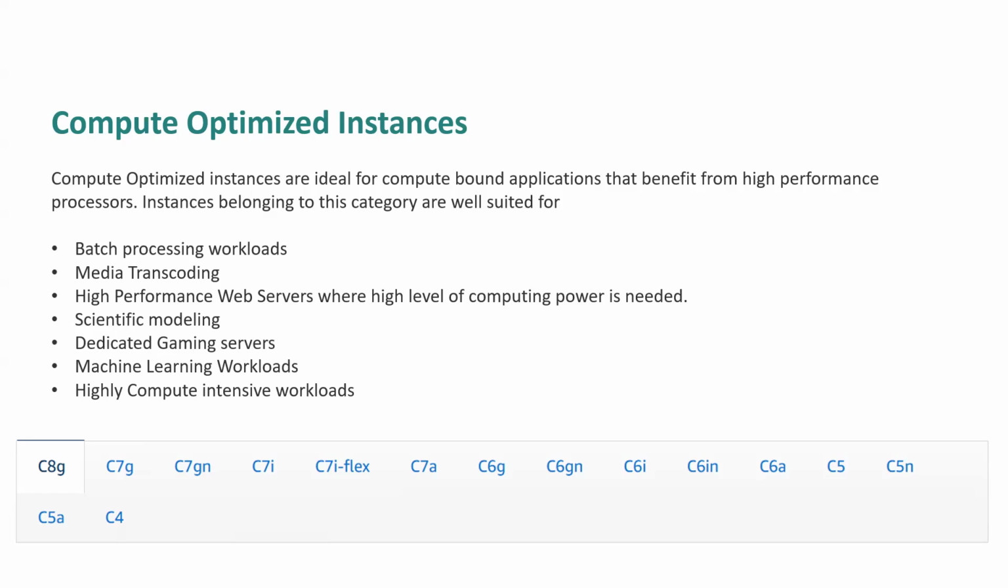Compute optimized instances are ideal for compute bound applications that benefits from high performance processor. Instances belonging to this category are well suited for batch processing workload, media transcoding, high performance web server where high level of computing power is needed, scientific modeling, dedicated gaming server, machine learning workloads, and high compute intensive workload. Okay. इस तरह के यूज केसेस और सिनेरियोज जहां पे काफी हाई वॉल्यूम में कंप्यूट पावर की रिक्वायरमेंट होती है. प्रीवियस जनरल पर्पस में हमने क्या देखा कि ऑल दिस फैक्टर्स लाइक कंप्यूट, मेमोरी, स्टोरेज, नेटवर्किंग capacity all were in the balanced proportion, right?